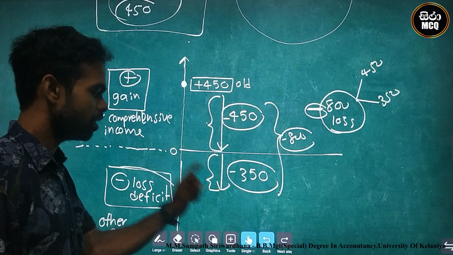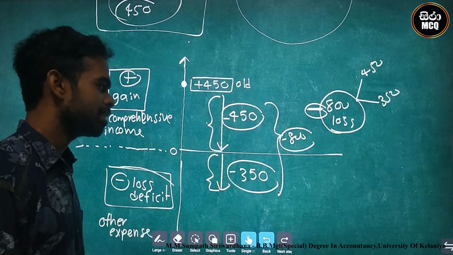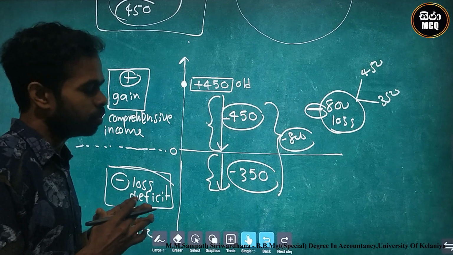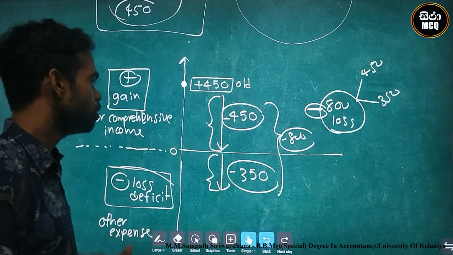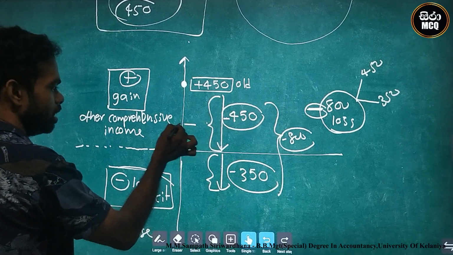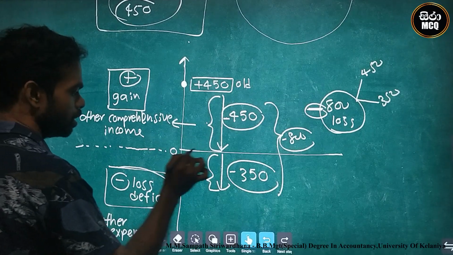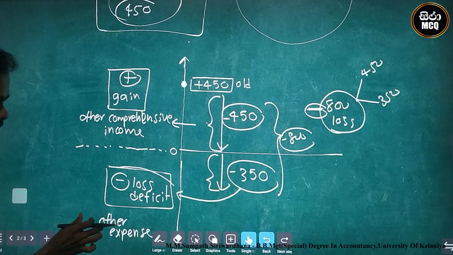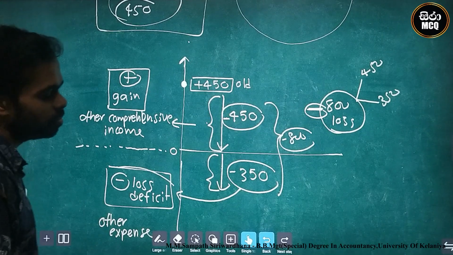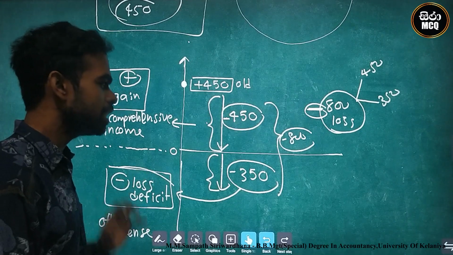This is the final destination. In the presentation of financial statements, we must include this 450 in other comprehensive income and this 350 in deficit other expenses.